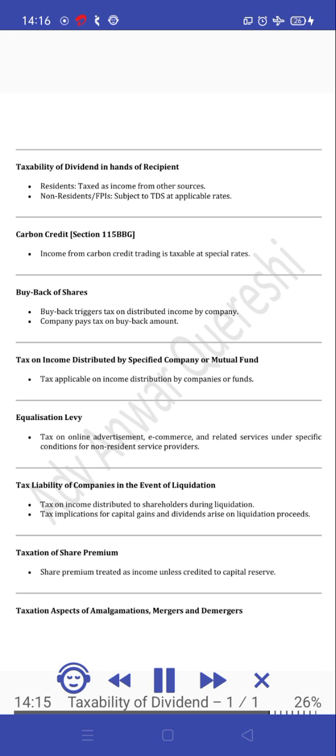Equalization levy. Tax on online advertisement, e-commerce, and related services under specific conditions for non-resident service providers. Tax liability of companies in the event of liquidation. Tax on income distributed to shareholders during liquidation. Tax implications for capital gains and dividends arise on liquidation proceeds.